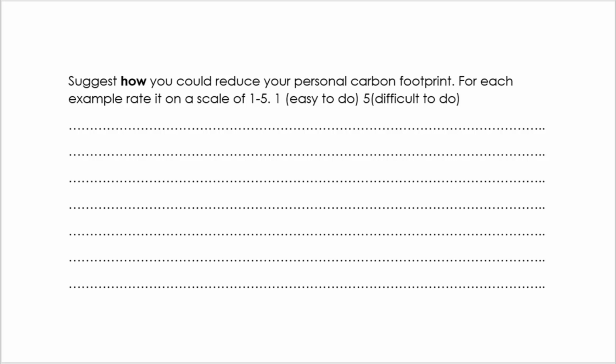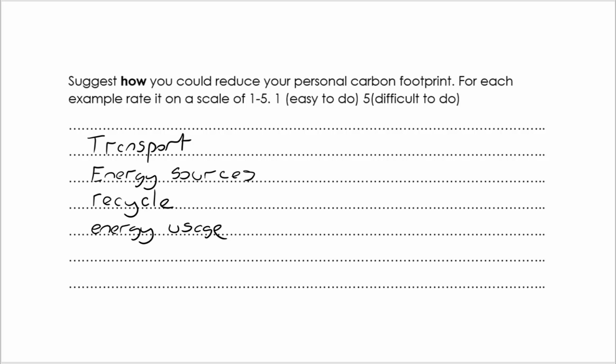Now, this is a good discussion piece within a lesson. It's not hugely likely to come up as an exam question, but again, could play a part in a 6 marker. You could think about transport. Could you walk more? Could you use more public transport rather than getting lifts? You could look at the energy sources that you use. Could you buy from companies that use renewable energy? You can recycle more because recycling uses less energy than making new. And you could look at your energy usage. That might be turning lights off, turning off technology when you're not using it, etc.